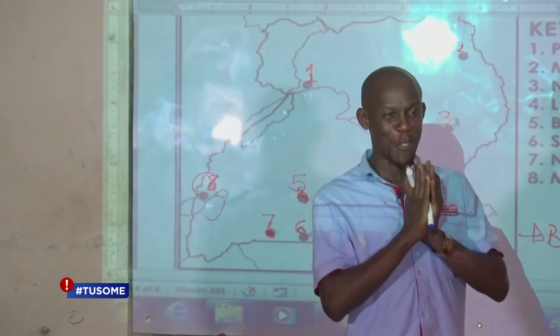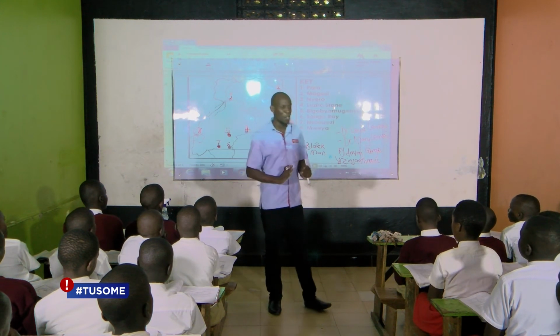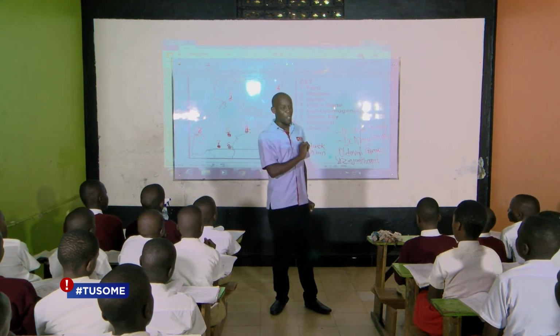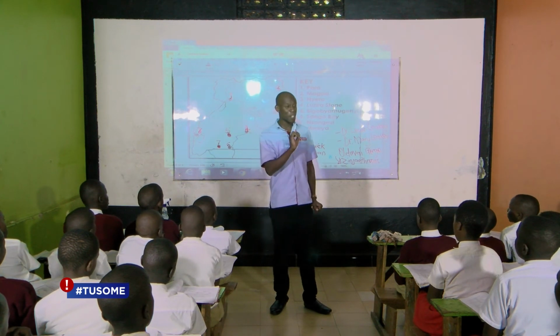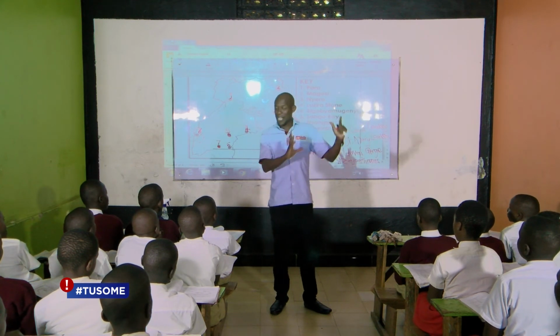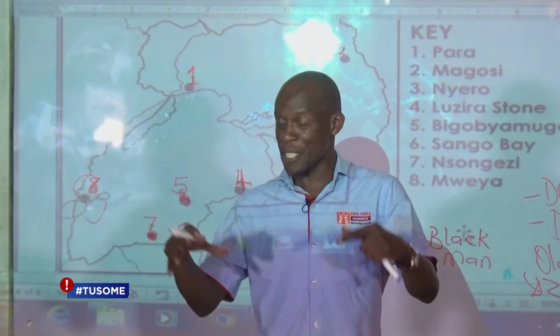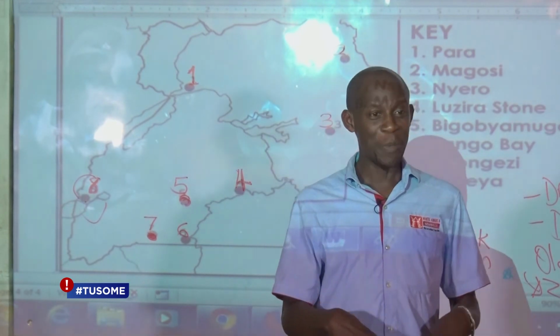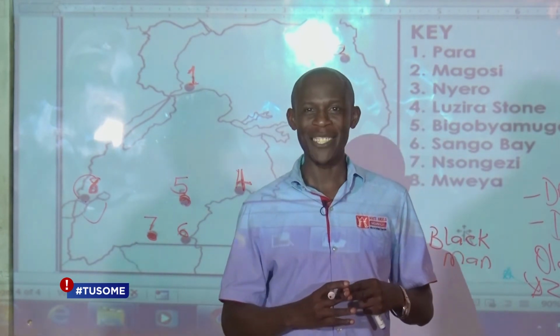That is all for today about the Stone Age period. When we meet again in the next lesson, we shall be talking about the ethnic groups in Uganda. We shall be looking at the different tribal groups, where they came from, where they passed until they came and settled in Uganda. That will be our next topic. Hope you enjoyed the lesson about the Stone Age period in Uganda. In our next lesson, we shall be looking at the ethnic groups of Uganda and how they kept on migrating from different parts of Africa into where they are settled today.